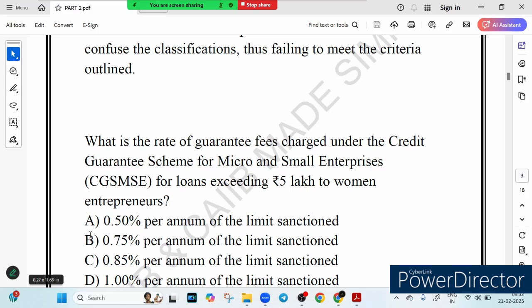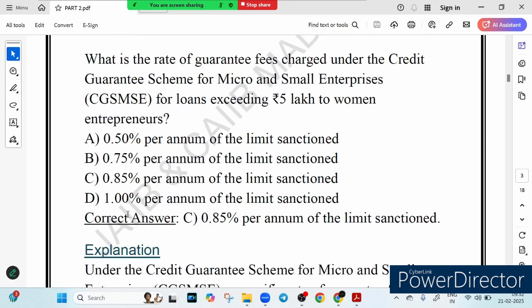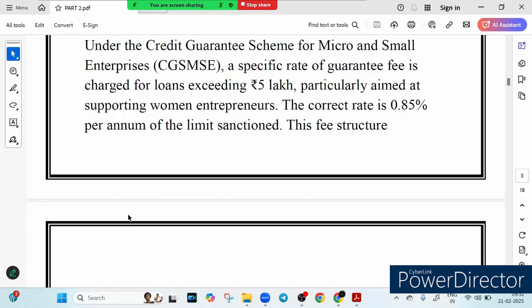And I request you, in your book you will see a table, and that table gives the guarantee fee for all categories. Please go through that table, right? Very, very important from the examination point of view.